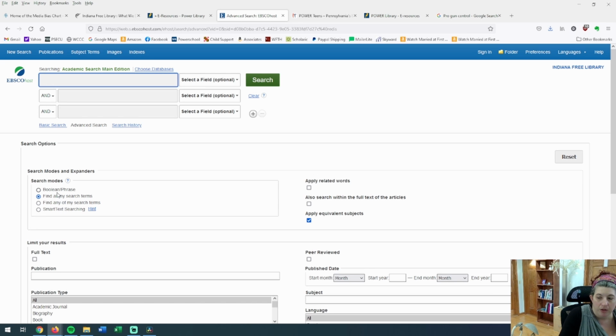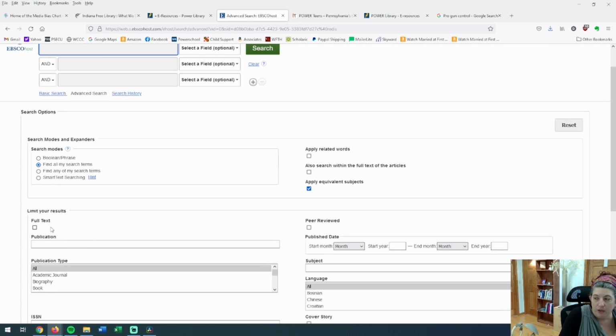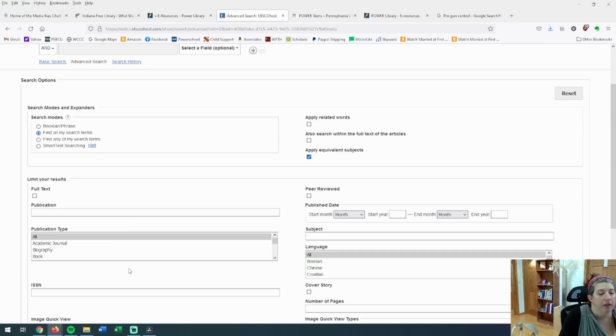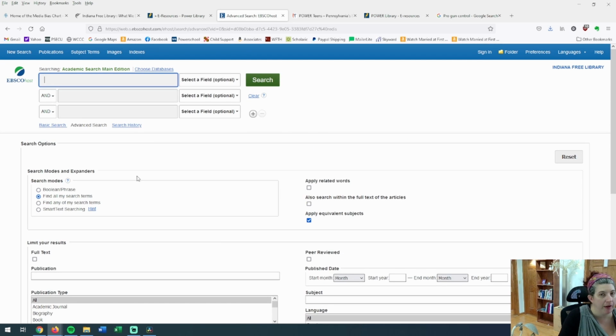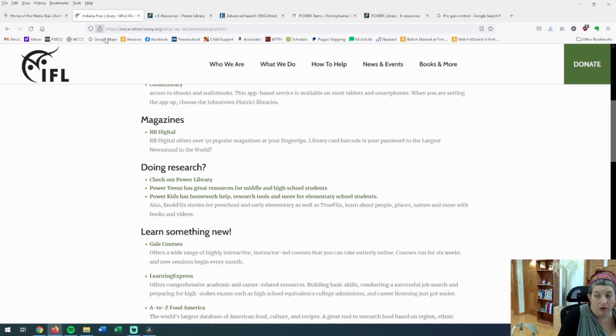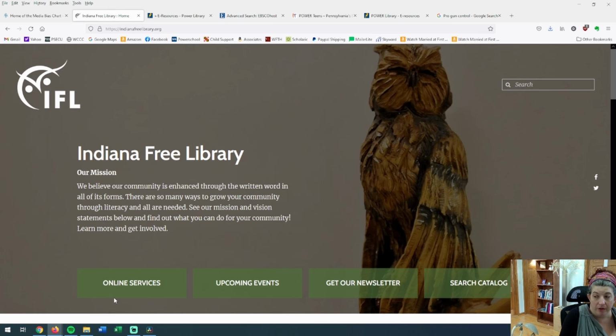You can select full text. You can select what kind of publication you want. You can select books. You can select magazines. However you want to do it. It's a really great way to find magazines without flipping through the magazines to find the thing you want. This finds it for you. This is a wonderful, wonderful, wonderful resource for finding information. And that's all on my local library's website. I just went to the online services and clicked through and found the e-resources as you saw me do.